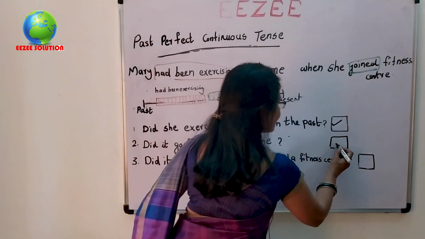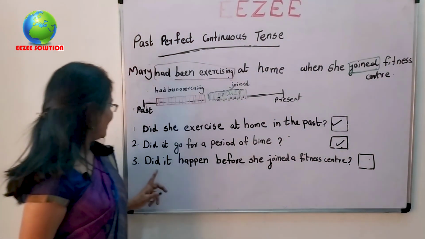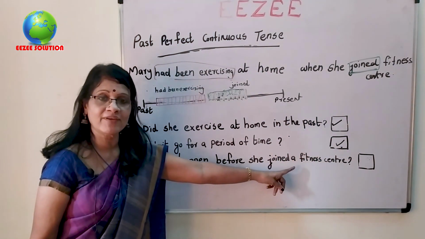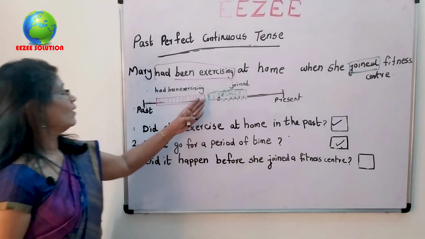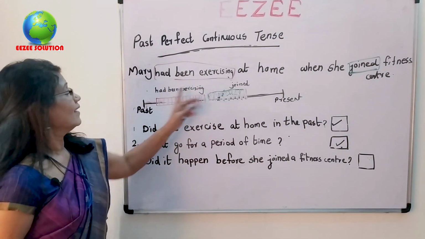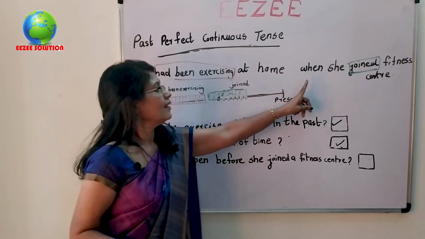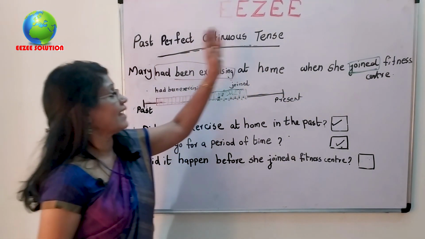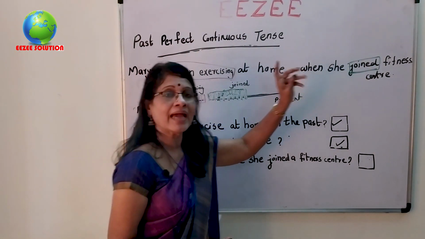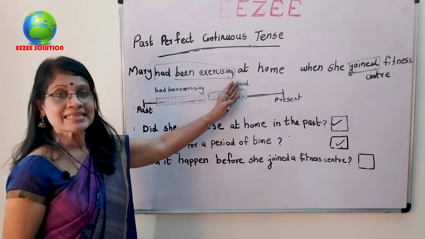So, it's very clear. Then, did it happen before she joined a fitness center? Yes. That means that she had been exercising at home first, that is the first event, and after that only this event happened. That's also clear from this sentence.